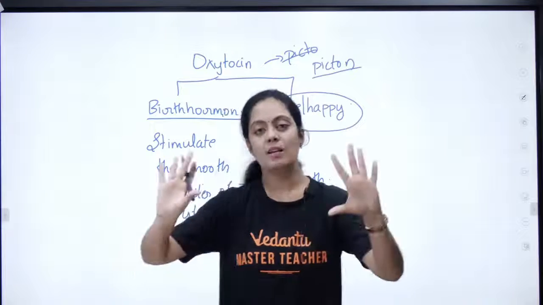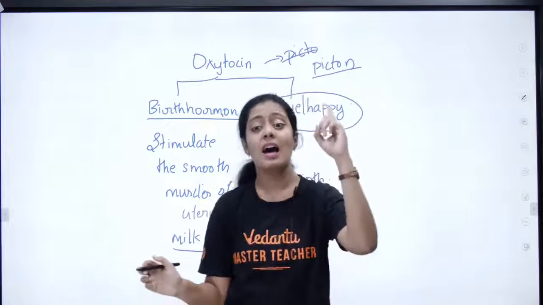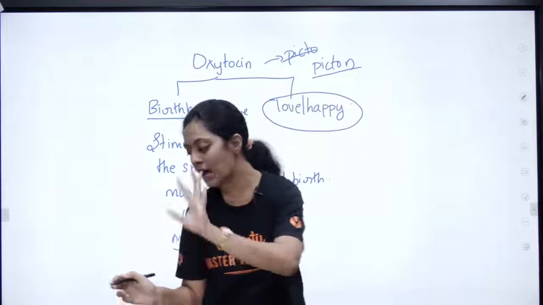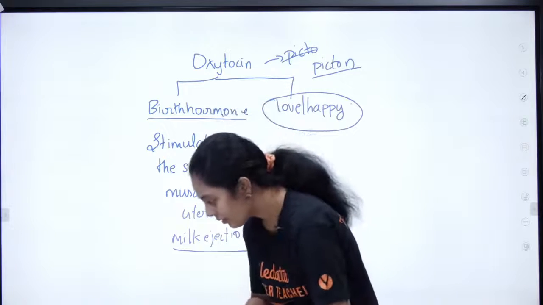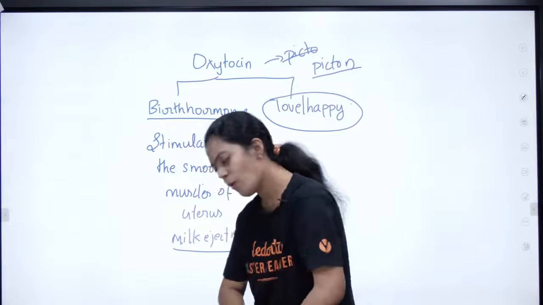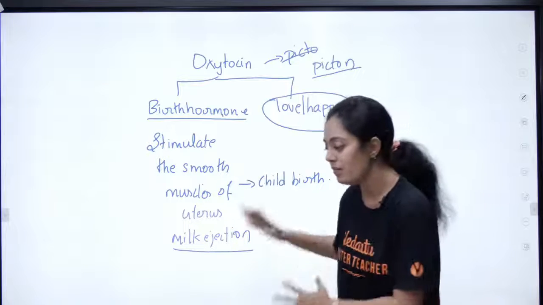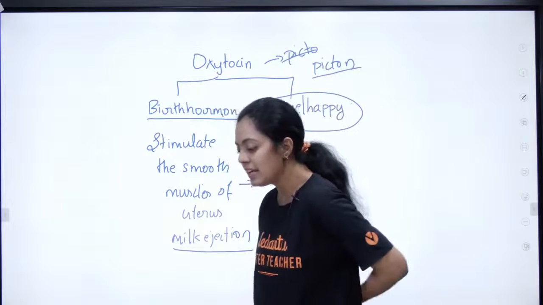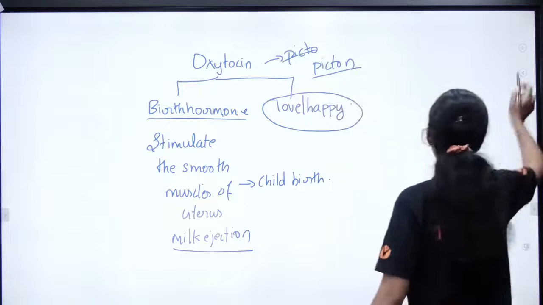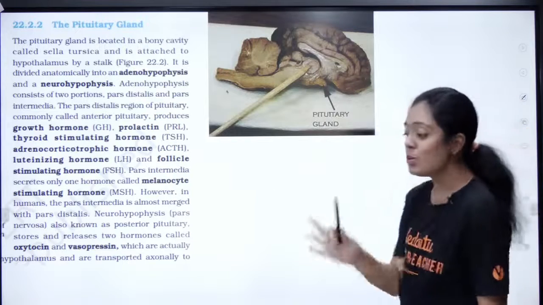Okay, so by this we complete the hypothalamus. So who produces oxytocin? Hypothalamus. Who releases it? Pituitary. Yes ma'am, so oxytocin is for milk ejection. Prolactin and oxytocin both are important for milk ejection. Is it clear, Roslyn? Okay, now we are going to see the most important gland, that is the pituitary gland.